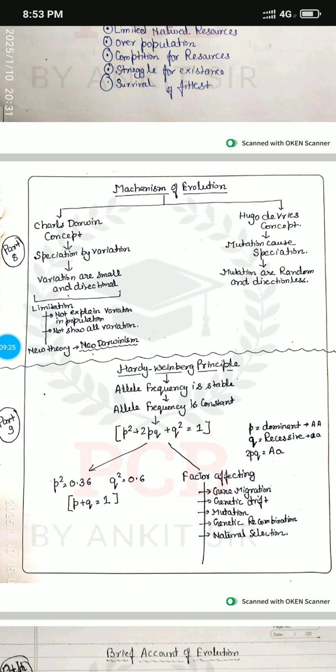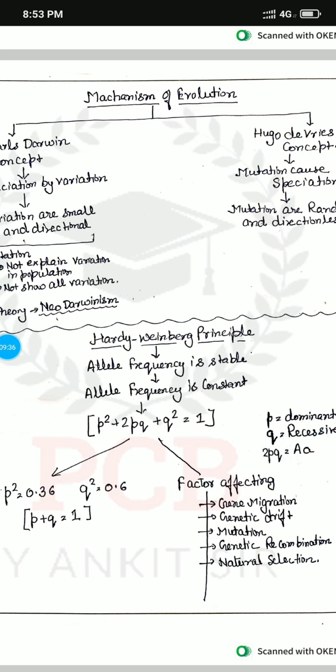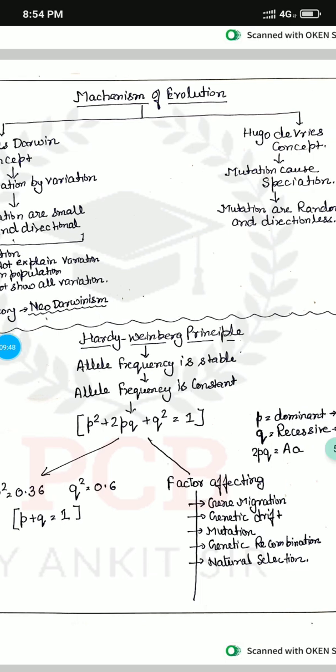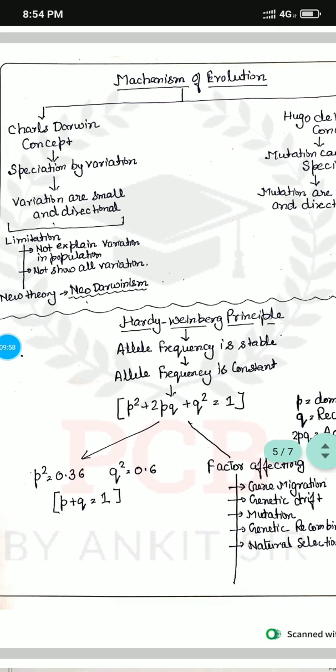Then the next part is the Hardy-Weinberg principle. One question will definitely come from this. Here, he said that allele frequency is stable. Why? Because the allele frequency is constant, like (p + q) whole squared. It means p² + 2pq + q² = 1, where p represents the dominant part, q represents the recessive part, and 2pq represents the heterozygous part, which is dominant.